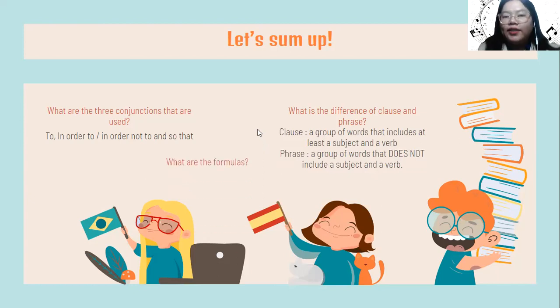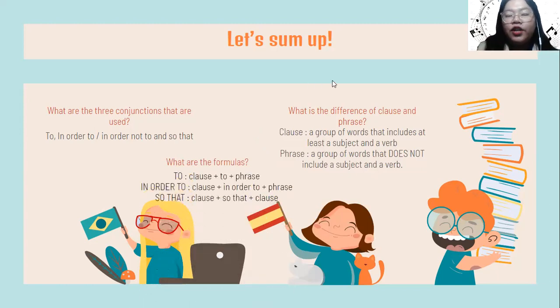And the last question is, what are the formulas? You still remember, students? The formula for the first conjunction, to: clause following with the conjunction to, and then following with phrase. The second conjunction, in order to: clause following with the conjunction in order to, and then following with phrase. And then the last one, the conjunction so that: clause following with the conjunction so that, and then following with another clause.